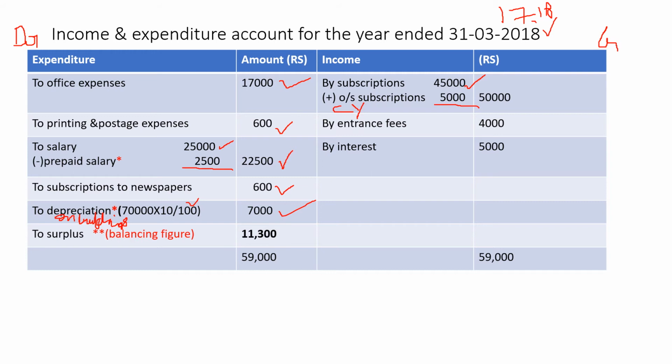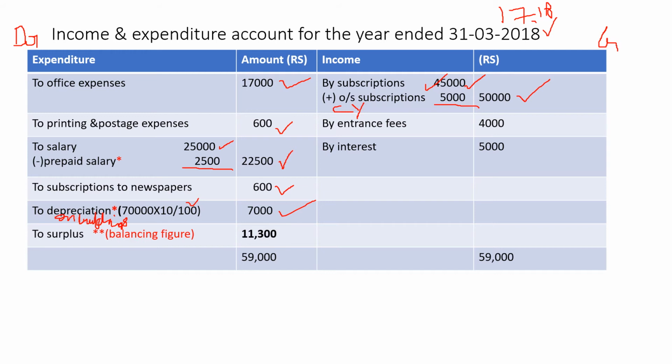So current year alli yavadu kottide adanna matra record ಮಾಡ್ಕೊಳ್ಳಿ. ಹಾಗೆ adjustment ಅಲ್ಲಿ outstanding subscriptions of the current year ಇದ್ದದನ್ನ ನಾವು add ಮಾಡ್ತಾ ಇದ್ದೇವೆ. So to the outer column you get 50,000. Then after that you have entrance fees. We are looking at the receipts side. In the receipts and payment account, same items we are writing in the income side.